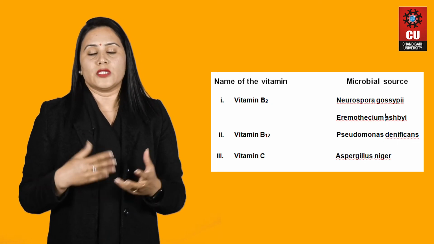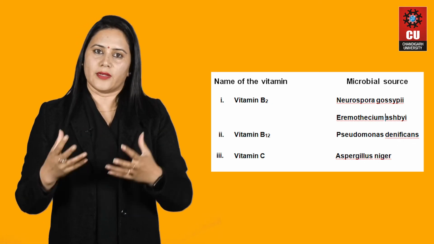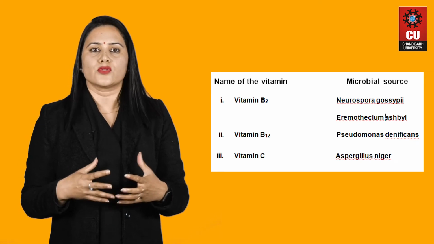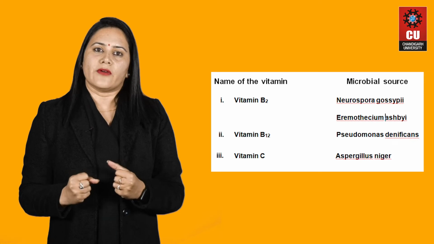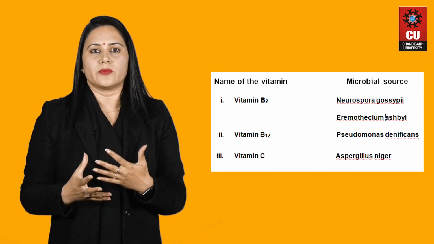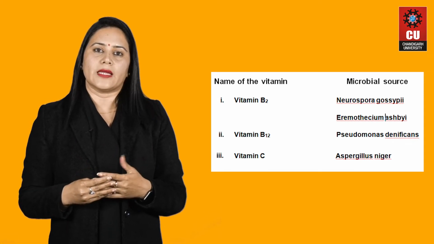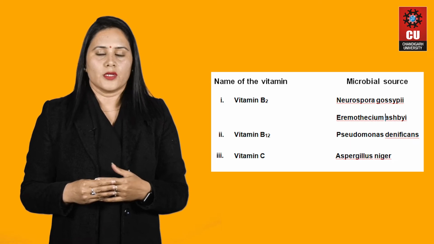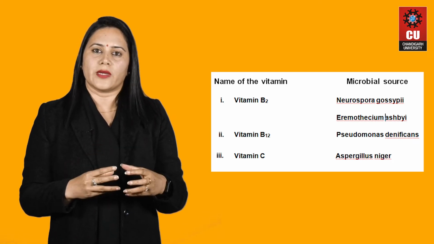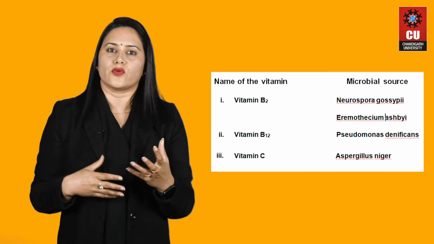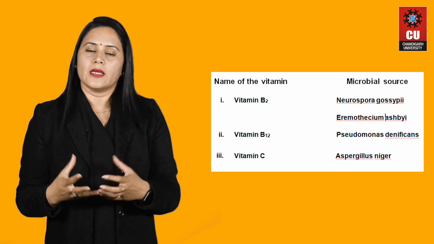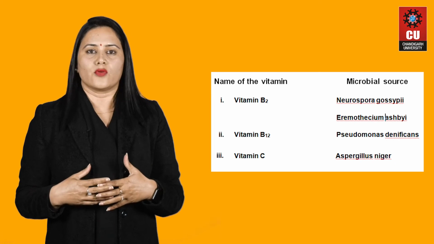And then vitamin B12 is also produced under laboratory conditions by utilizing Pseudomonas denitrificans. So that is the source. Then vitamin C is also produced by utilizing a microorganism, and that is Aspergillus niger. So vitamins are produced by these microorganisms. You can understand how helpful microorganisms are to us, because they are fulfilling our daily life requirements.